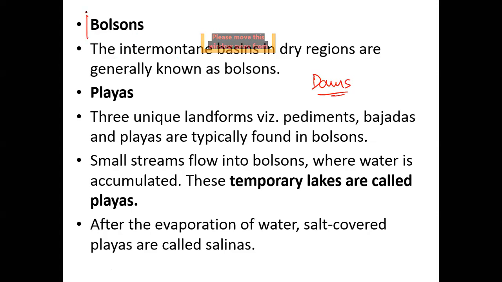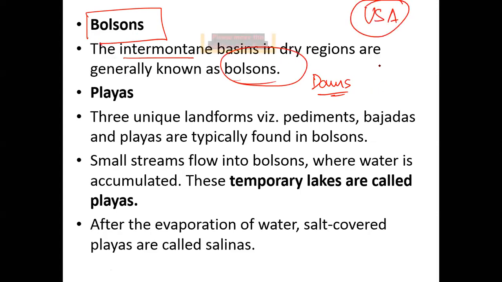Now, the bolsons, what are bolsons? This is within the intermontane basins. Bolsons are mostly you will find in USA. Remember the map of USA? In USA, my western coast was having desert and mountain both.